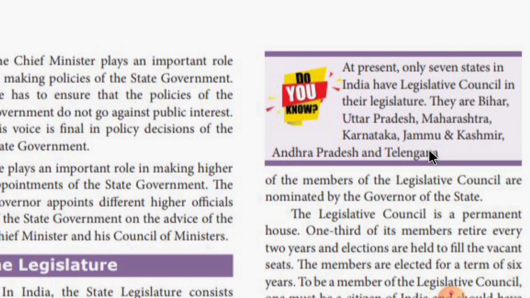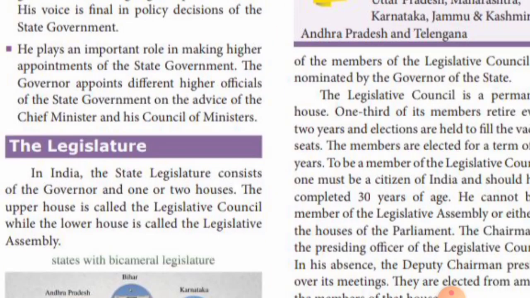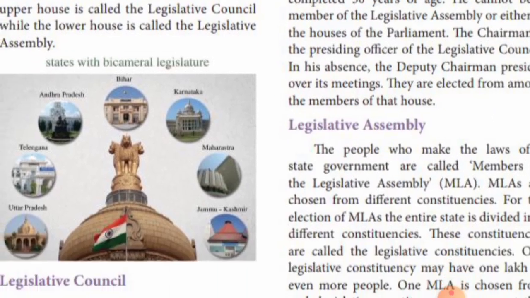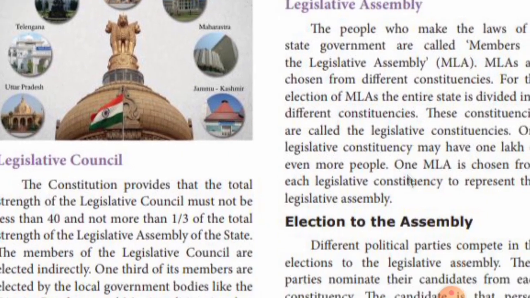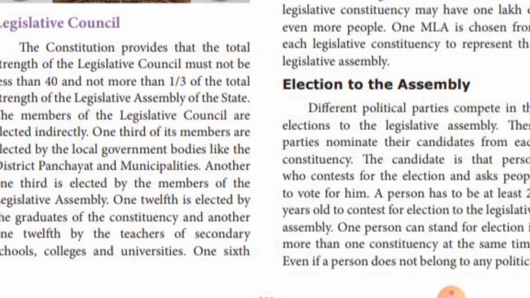Then the legislative council is a permanent house, in which the members are not elected by the people. Whereas in the legislative assembly, they are directly elected by the people. In the legislative assembly, the people elect the MLA. MLA means member of legislative assembly. Then we have seen about the election process, how the election process is carried out in the state assembly.